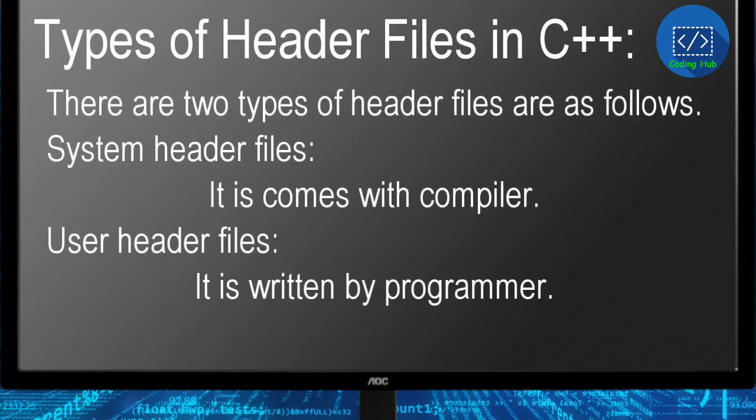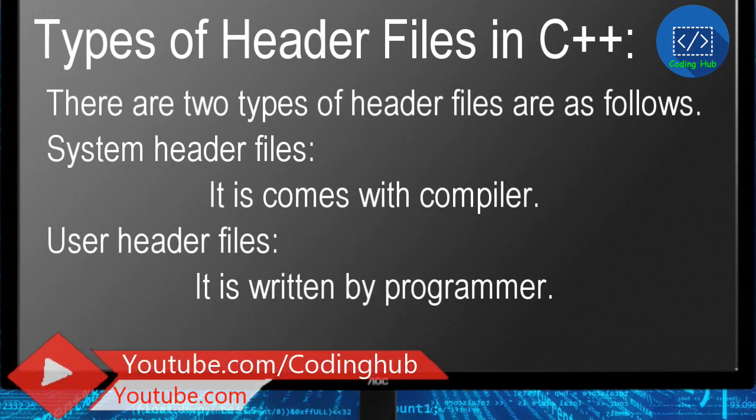Types of header files in C++. There are two types of header files as follows. System header files, it comes with compiler. User header files, it is written by programmer.